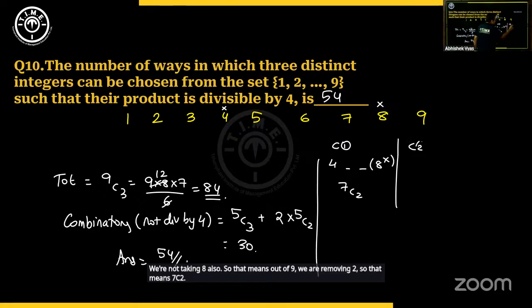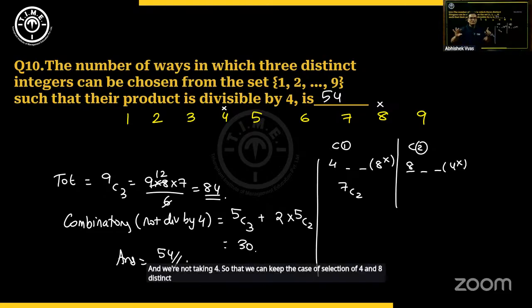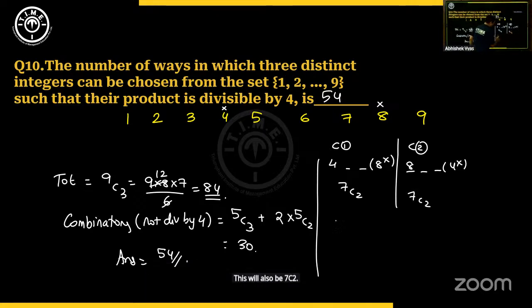Case 2. We're taking 8, and we're not taking 4, so that we can keep the case of selection of 4 and 8 distinct, separate, no overlaps. This will also be 7C2. Case 3. There could be also possibilities where you're taking 4 and 8. This will be 7C1, because out of the remaining 7, you have to select any one.